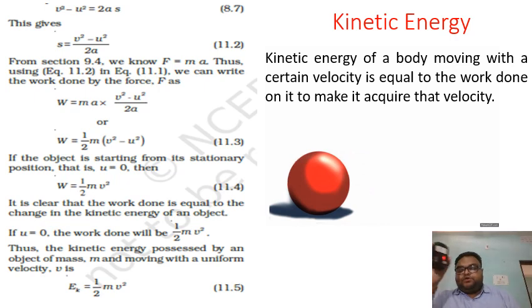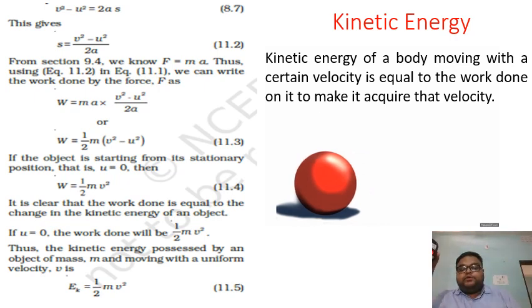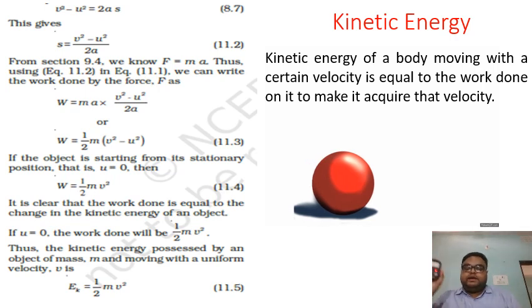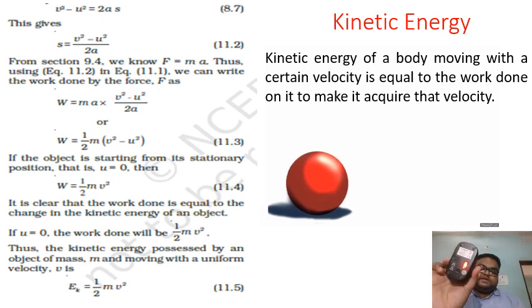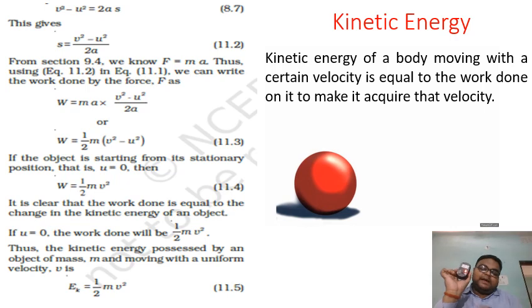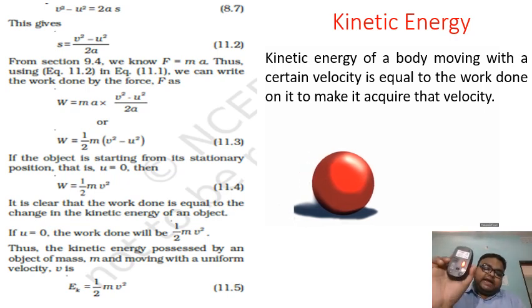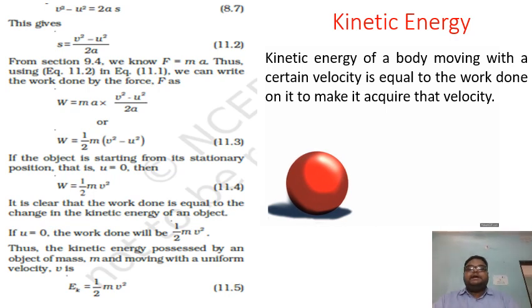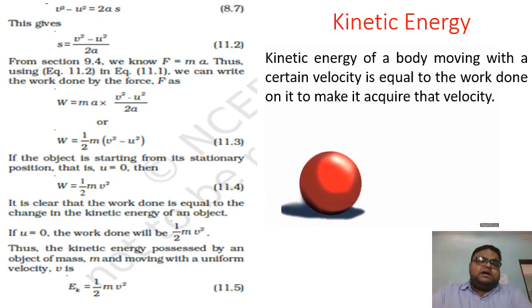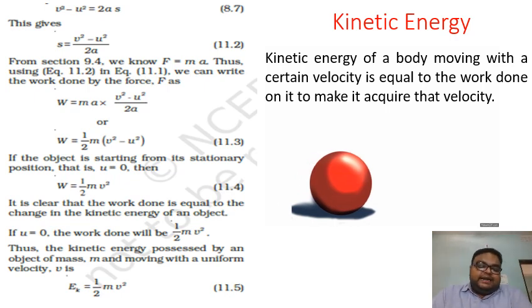If I want to move this mouse, then what do I have to do? I have to put in work so that it will start moving. So I have to throw this mouse. I have to use my hand to provide work to it so that it gets its kinetic energy to move forward. Right, students? So now let's derive an equation to see what the formula for kinetic energy is.